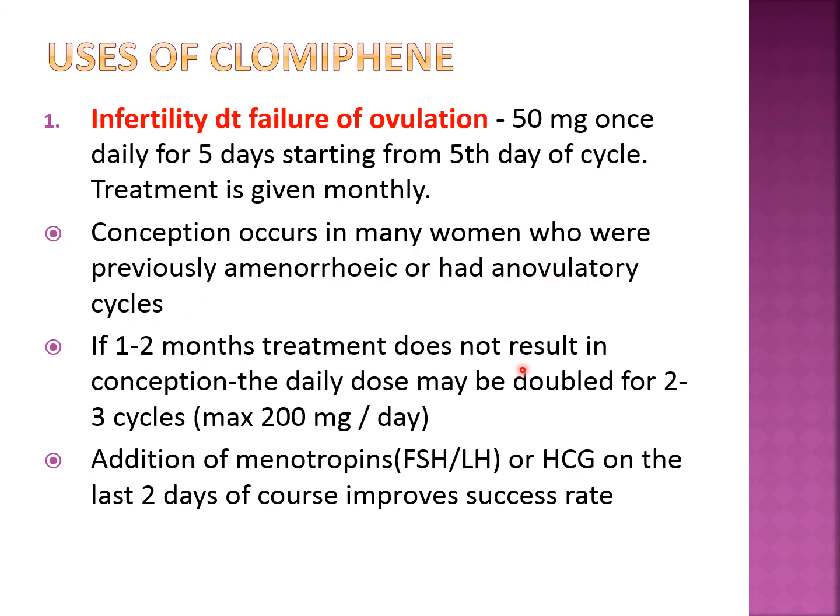If 1 to 2 months of treatment does not result in conception, the daily dose may be doubled for 2 to 3 cycles. Instead of 50, give 100, then instead of 100, give 200, but maximum 200 milligram per day, not beyond that. Addition of menotropins, that is FSH or LH, or hCG, that is human chorionic gonadotropin, on the last 2 days of the course, means if on the last 2 days of the 5 you add FSH and LH, which can be given exogenously as injections, or hCG, then it will improve the success rate of ovulation and the treatment of infertility.